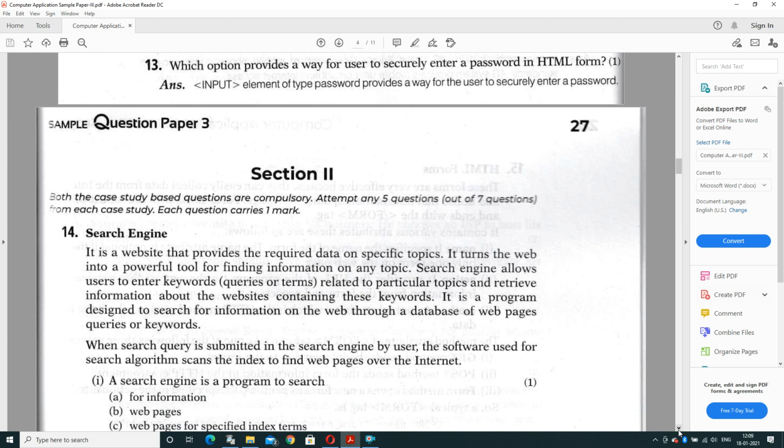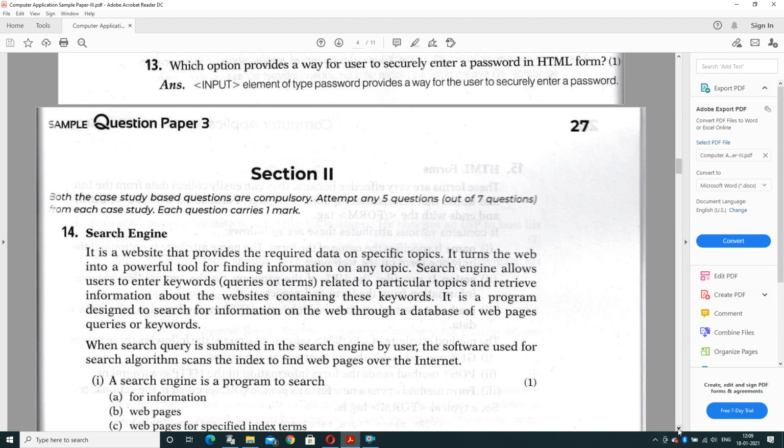Question number 13. Which option provides a way for the user to securely enter a password in an HTML form? And the answer is the input element of type password. Input element of type password means input type will be equal to password. If we enter the value in an input with type equal to password, it will accept the value in asterisk form. It will take the value in the form of stars. Whatsoever you're typing, it will display stars on your screen. It will not display that value like 1, 2, 3 or ABC. So the password type of the input tag will provide the functionality to securely enter a password.